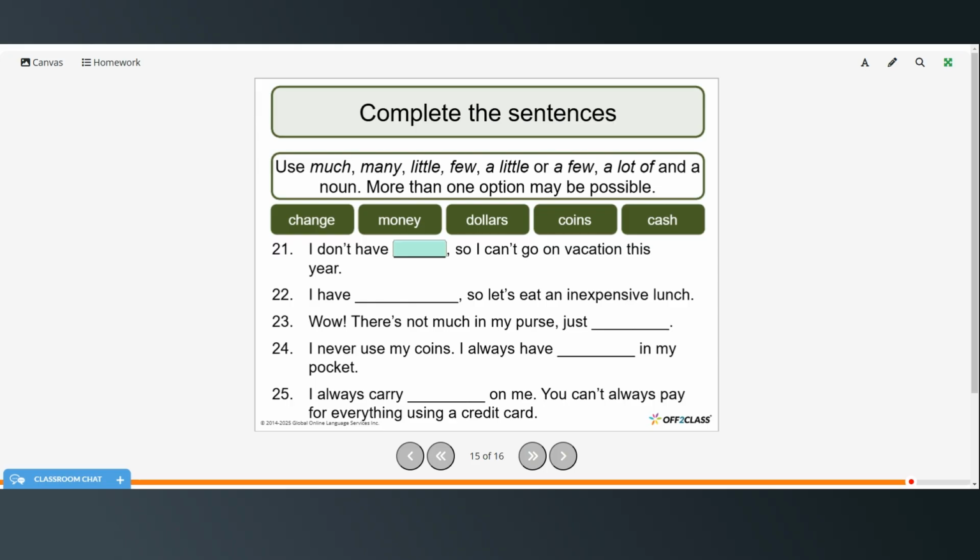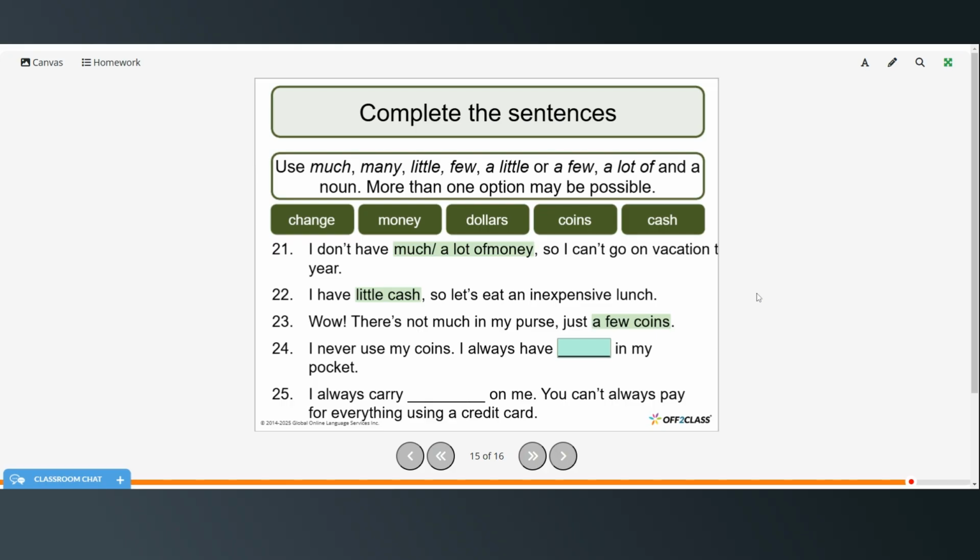So I don't have much money, so we could use much money or a lot of money. So much or a lot of money. I have little cash. So let's eat an inexpensive lunch. Wow, there's not much in my purse, just a few coins.